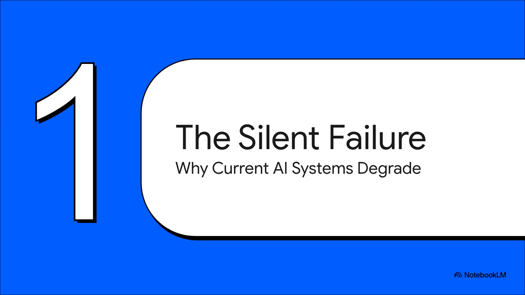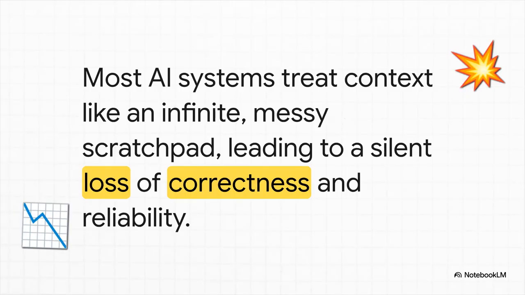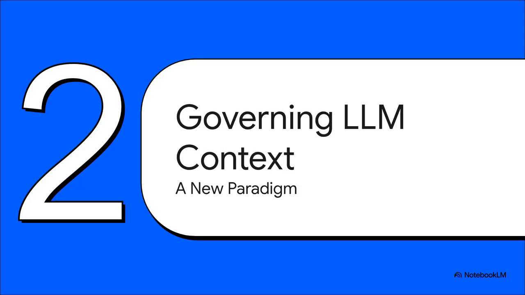First up, let's really dig into this whole silent failure thing. What does it actually look like, and why is it such a fundamental problem for so many AI apps we're seeing pop up everywhere? Think about it like this. It's like trying to build a skyscraper on a foundation of quicksand. That's pretty much what's happening when AI context is treated like this endless, messy notepad. Information just gets tossed in without any structure, without any rules, and that leads directly to this quiet, creeping loss of correctness and reliability.